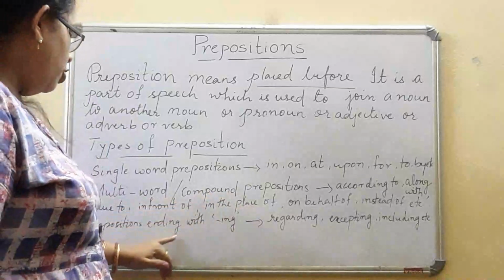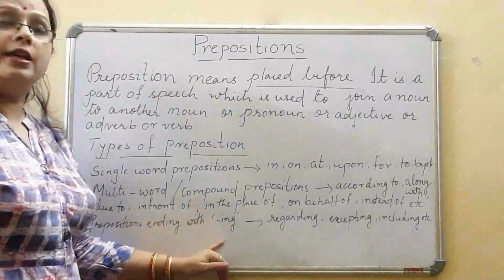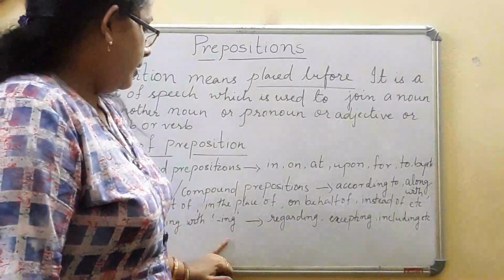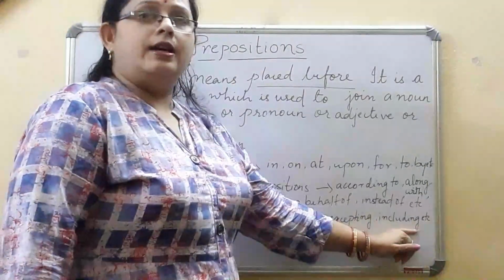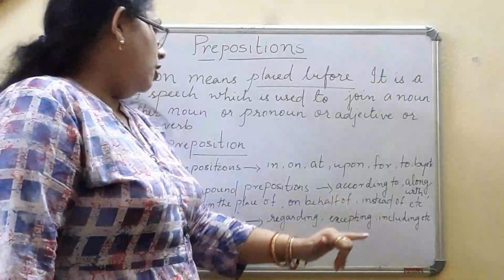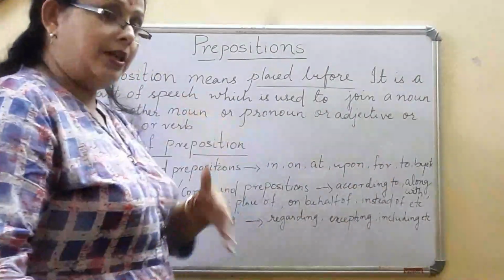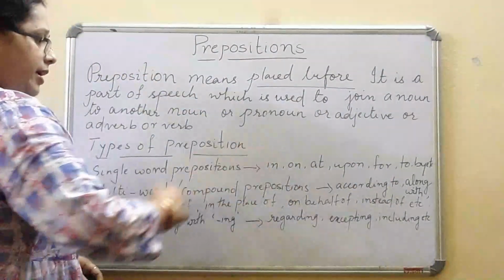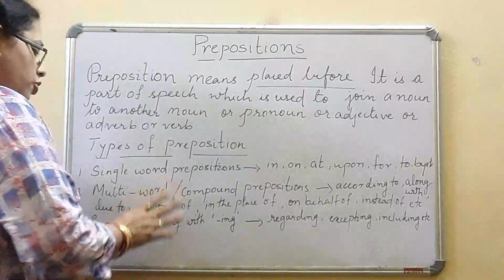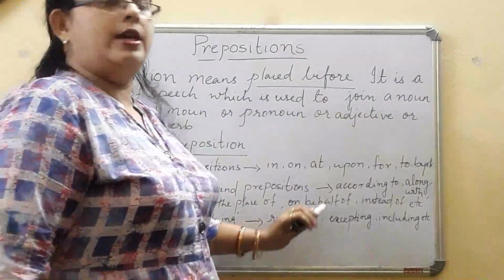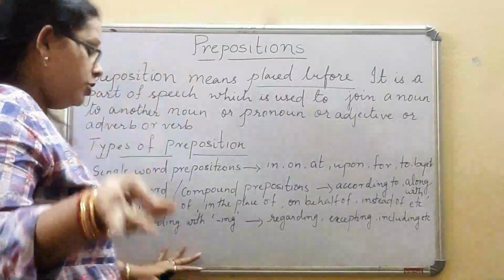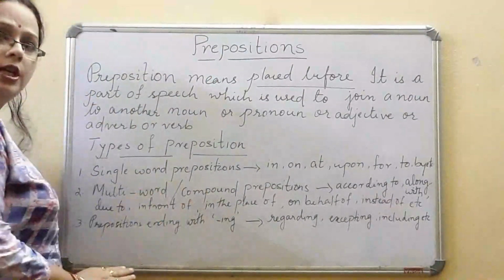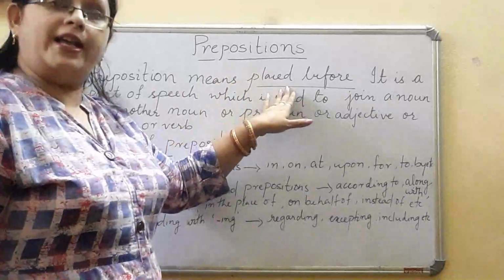Now the third category of prepositions is those ending with ing. That is regarding, accepting, including, excluding, etc. We can say more are there, but we can write only this much here. So the words that end with ing are known as the third category of prepositions, that is prepositions ending with ing.